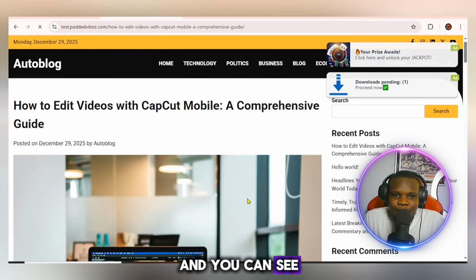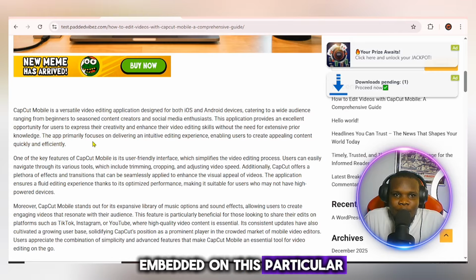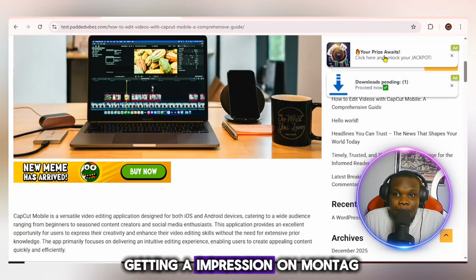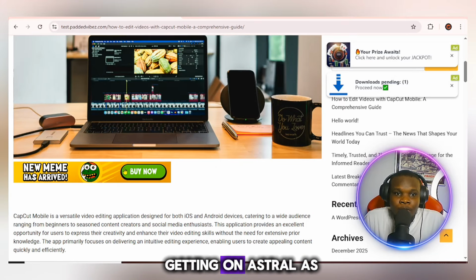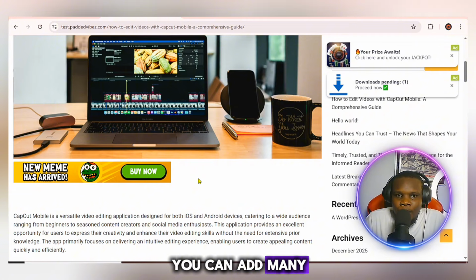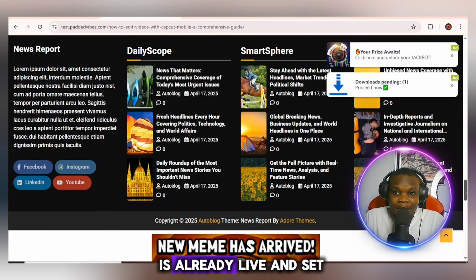You can see right here the ad is also embedded on this particular post. We're going to be getting an impression on Montag. We're going to be getting on Astera as well. You can add many more. With this, your blog is already live and set.